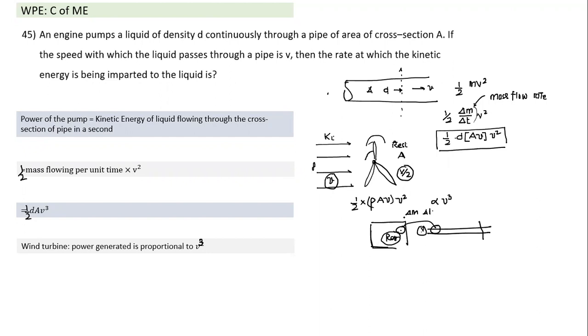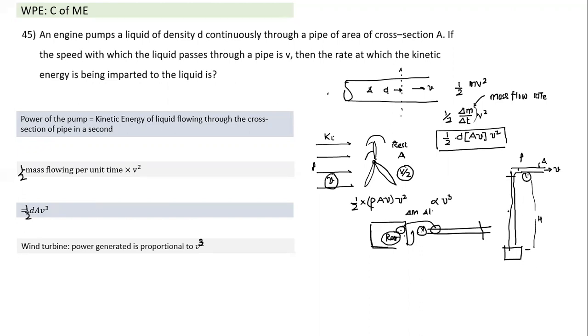So what assumptions are you making? Actually, you're making a couple of assumptions. Initially, the water is at rest and it is at the same level. There's no energy spent in raising it to a certain height. That's a different type of question, and some questions are like this also. So if I have a pump at a height h, and from here I pump this water, and here the water comes out with velocity v, area of cross section is A, density of water is rho. In that case, what will be the work done? What will be the power of the pump now? Can we calculate the power of the pump here?